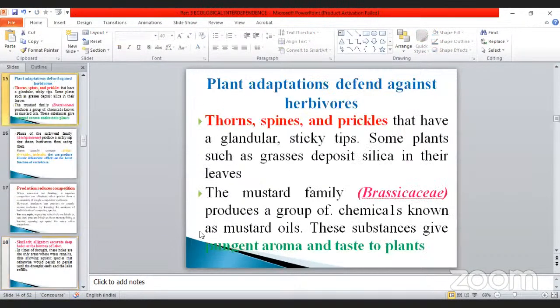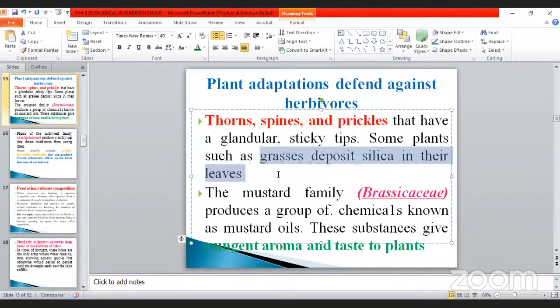Next we will pass on to a very important subheading known as plant adaptation to defend against herbivores. What are the plant adaptations? Naturally, it occurs. Already we discussed one or two points. Here, they have thorns, spines, and prickles that have glandular sticky tips. Some plants, such as grasses, deposit silica in their leaves. And the mustard family Brassicaceae produces a group of chemicals known as